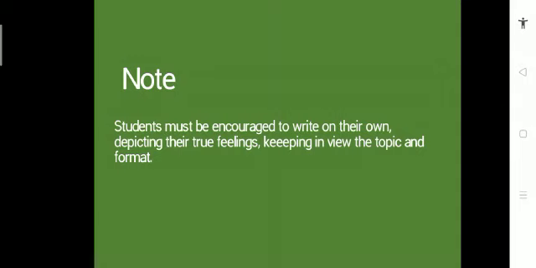And one more thing, include your own thinking, include your own feelings. What do you think? If I say you have to write a paragraph on my tree house, then if you are writing, include your own understanding, your own thinking, your own imagination about the topic. Okay? Try to write about what you think, depict your true feelings about the topics or about the things.